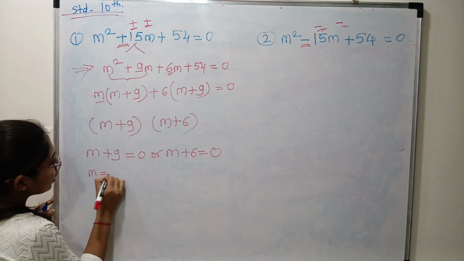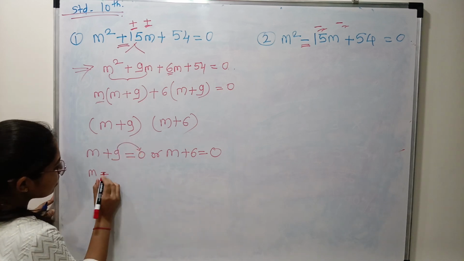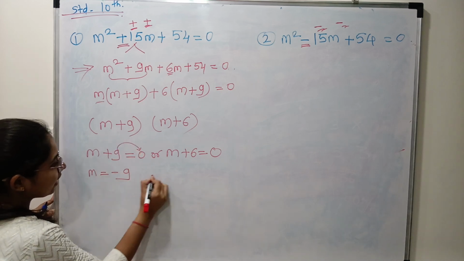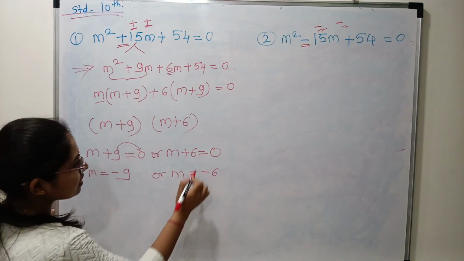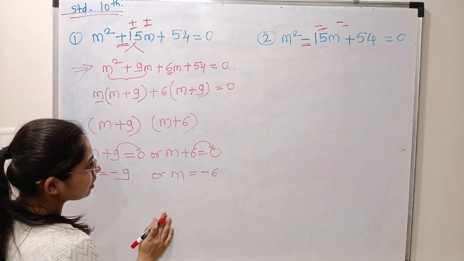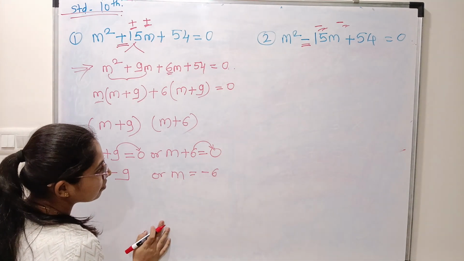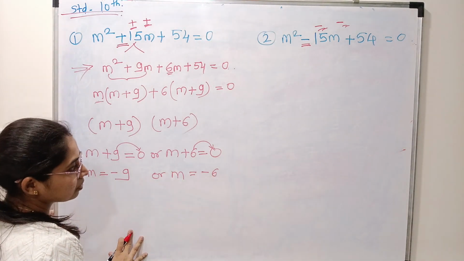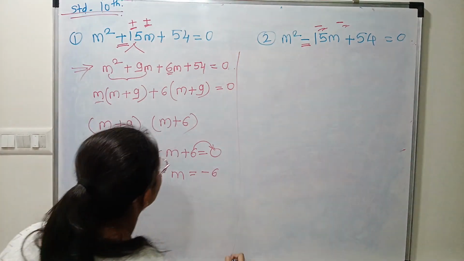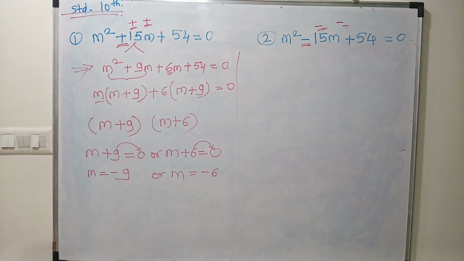Now we have to find the value of m. So m is equal to, 9 will go that side, so it will become minus 9, or m is equal to minus 6. Here 6 also going this side, so plus sign will become negative this side. Okay. So that much everyone understood?